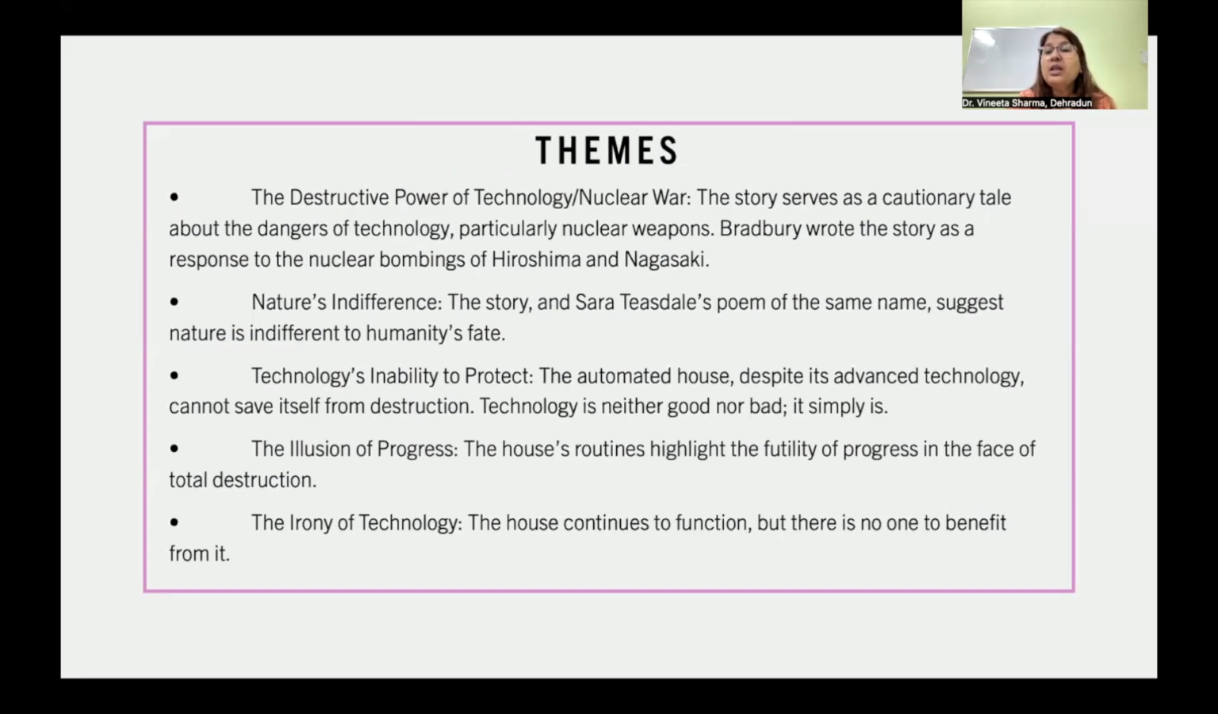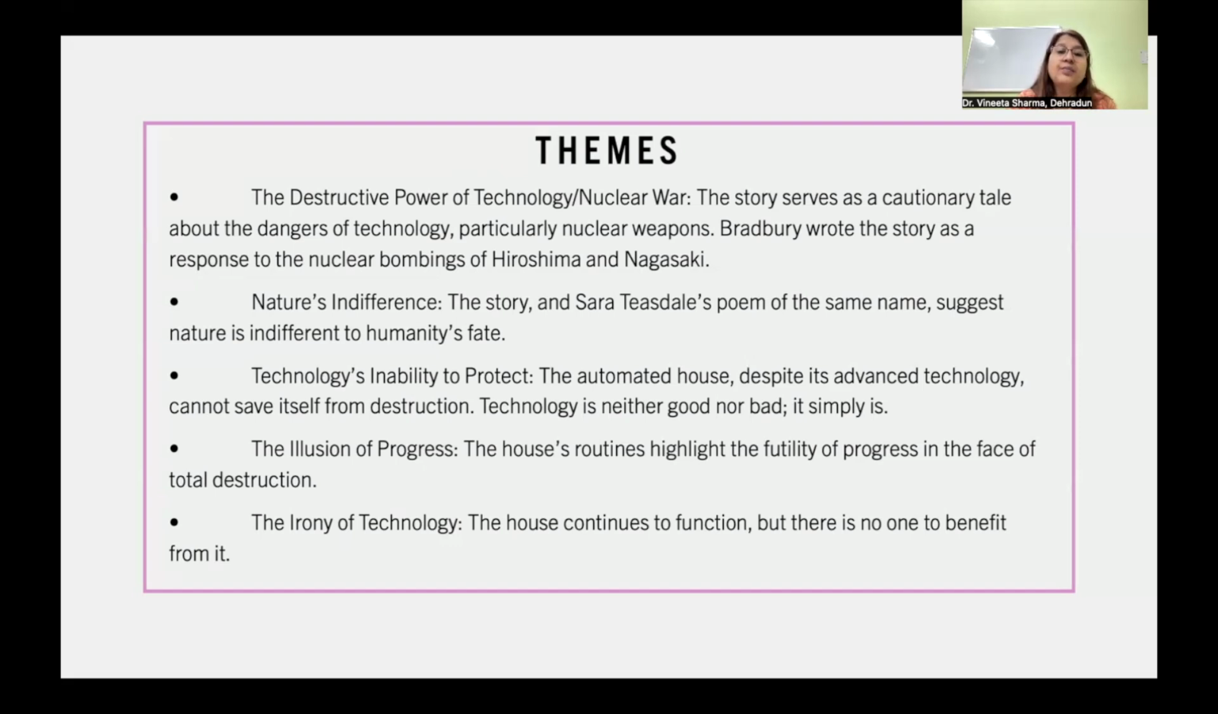Now, if we look at the themes of this story, the first and foremost is the destructive power of technology, nuclear war, you can say, right? This story serves as a cautionary tale about the dangers of technology, particularly nuclear weapons. Bradbury wrote this story as a response to the nuclear bombings of Hiroshima and Nagasaki.